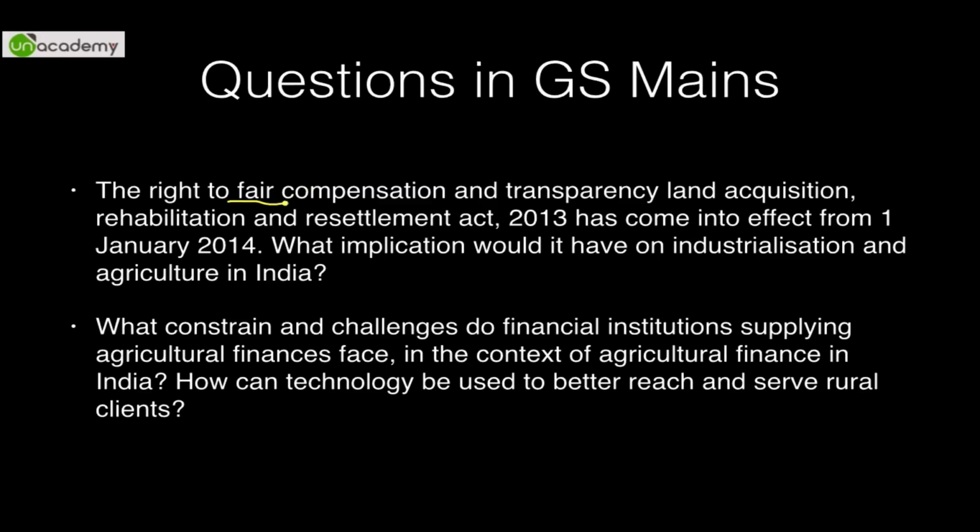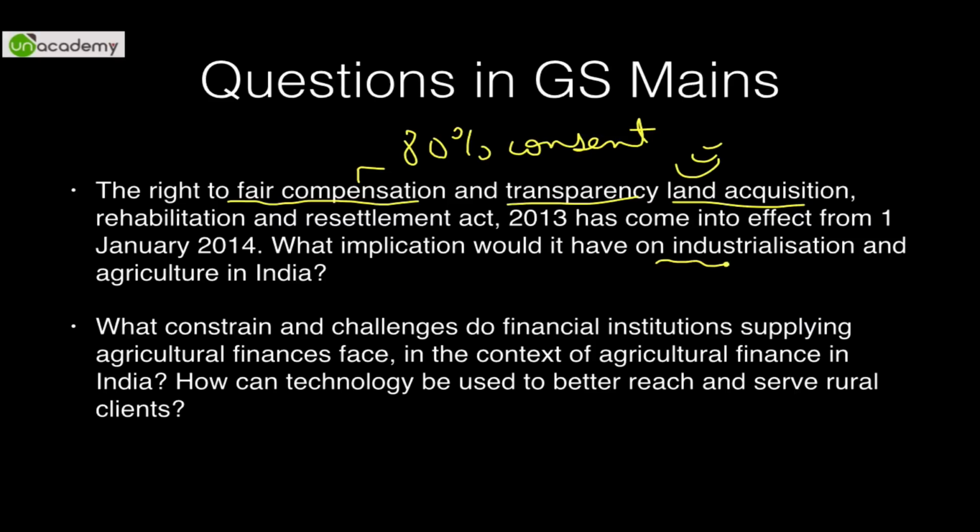So as you know, the Right to Fair Compensation and Transparency in Land Acquisition Act has been in quite the news and quite a controversy. See, what happened with this act is there was 80% consent required for private projects, 70% for government projects. So, just for the conclusion, if it is implemented in the right direction, it will have a good impact on industrialization, but it should also take care that the agricultural community is not affected, and agricultural growth is not hampered.